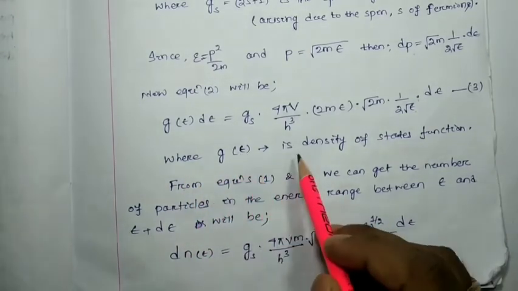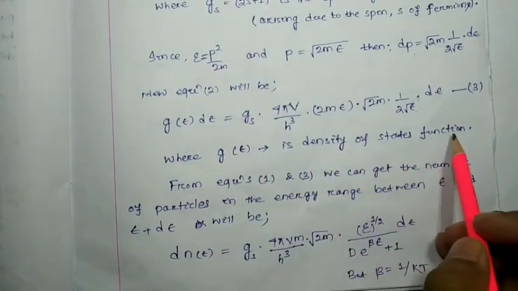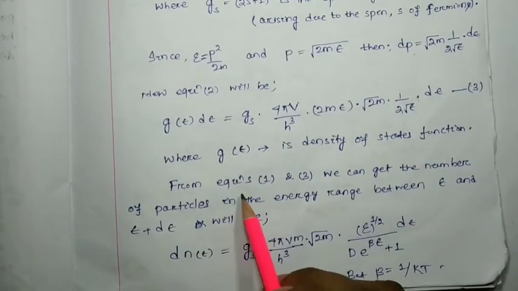Where g(epsilon) is the density of states function, which we have already discussed from equation number 1.